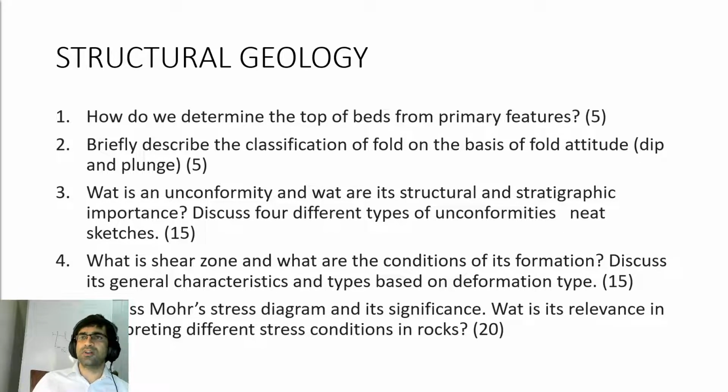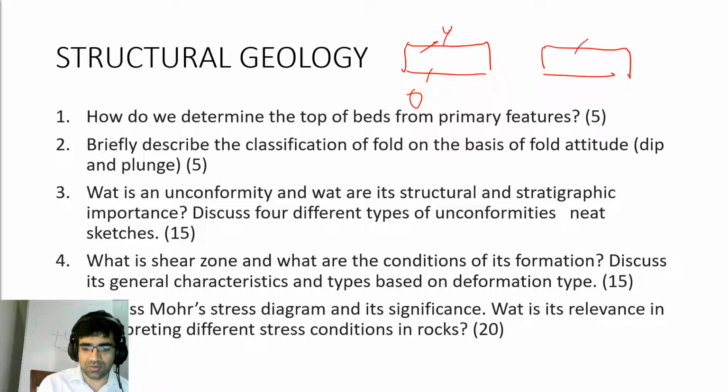So first of all, how do we determine top of beds from primary features? What this question is asking is, basically, beds can be overturned. In geology, the principle of original horizontality tells us everything is deposited horizontally, and on top you have younger beds, and on the bottom, the older layers. O stands for old, Y stands for younger layers. Sometimes these beds can be overturned, let's say due to tectonic activity. So you may have older on top and younger on base.